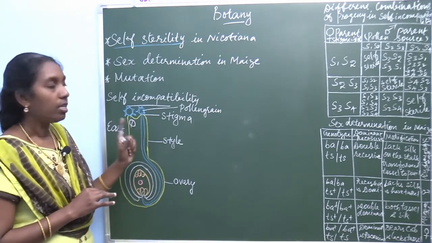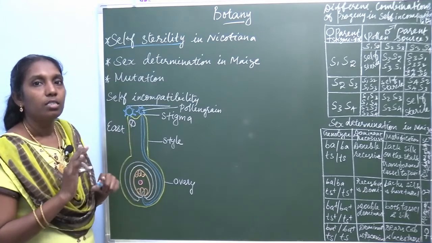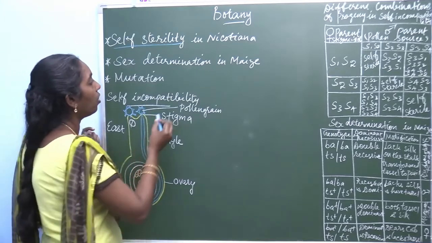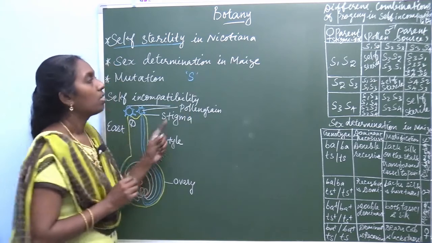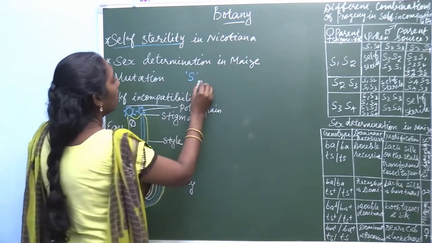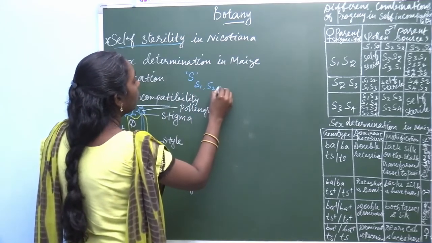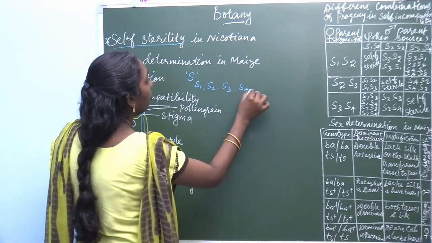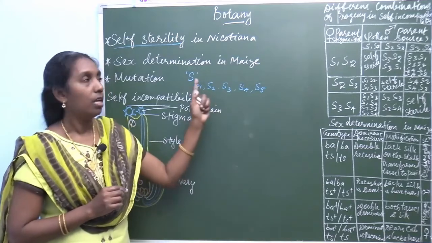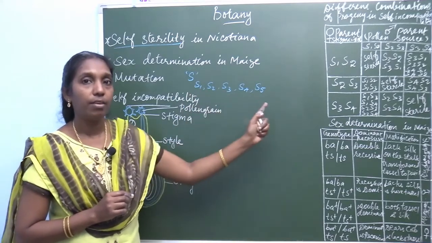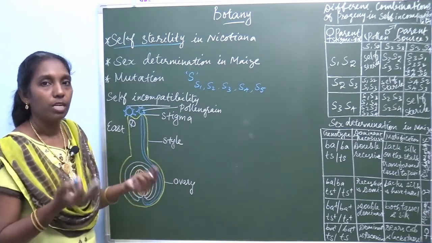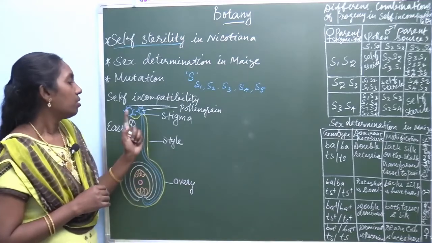So, in Nicotiana, East observed that the self-sterile gene is designated as S. This S contains different allelic forms like S1, S2, S3, S4 and S5.